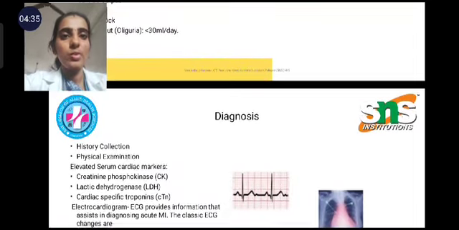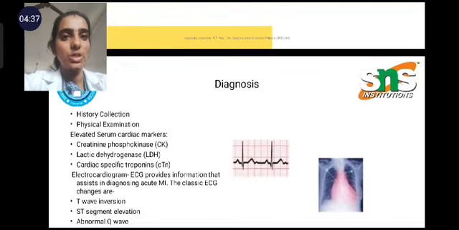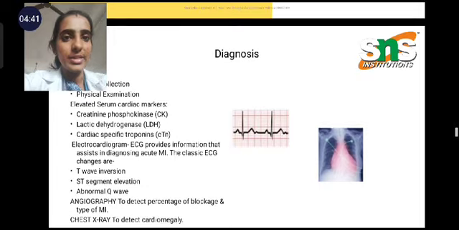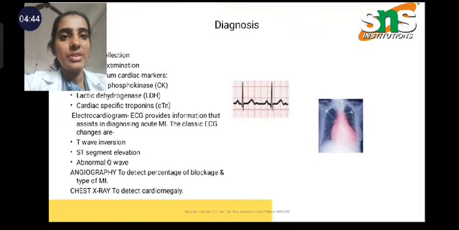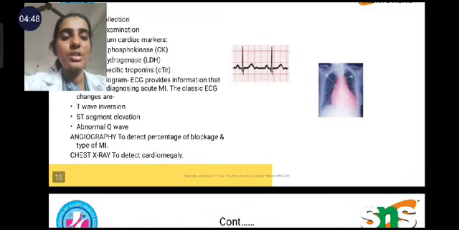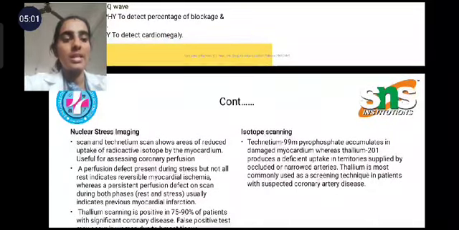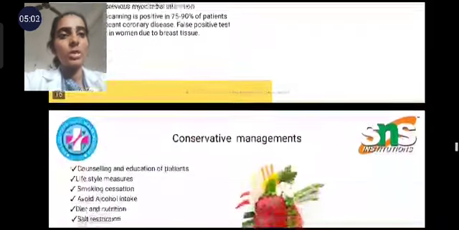The diagnosis of myocardial infarction is based on history collection and physical examination, and the cardiac markers are elevated. An ECG shows T wave inversion, ST segment elevation, and abnormal Q wave. Angiography is used to detect the percentage of blockage and the type of myocardial infarction. Chest X-ray detects cardiomegaly. A nuclear stress test and isotope scanning can also be done.